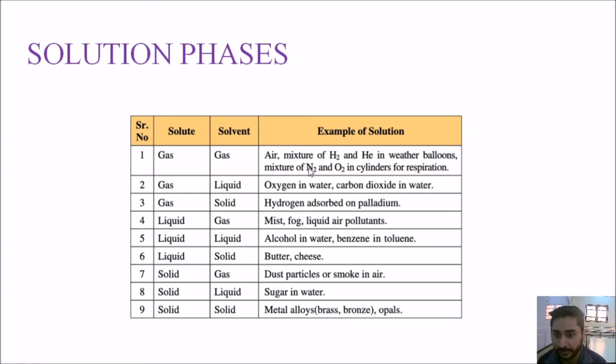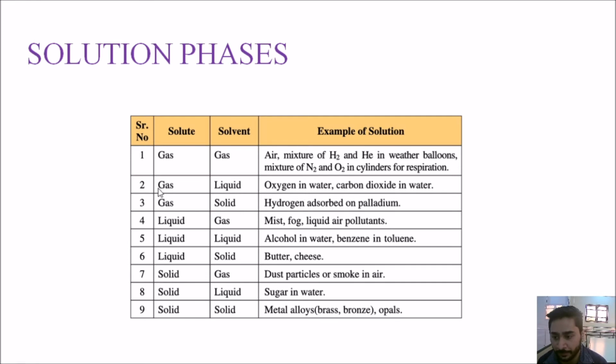Okay, and the examples are very common: air, hydrogen. Air is a mixture of hydrogen gas, helium gas, nitrogen, oxygen gas in cylinders. For respiration, when you use, all those examples are actually gas and gas.